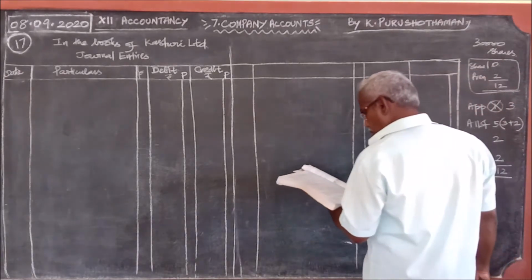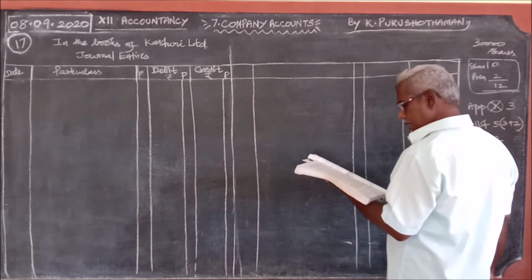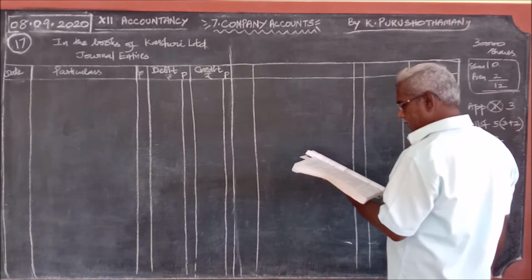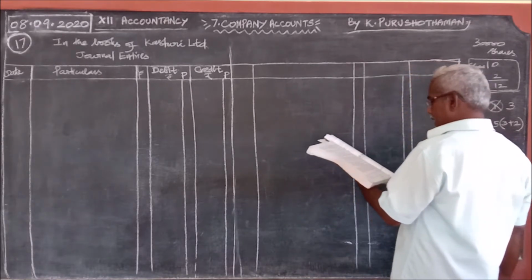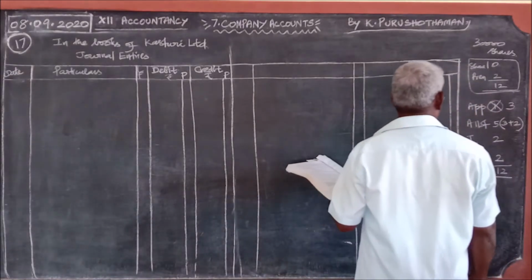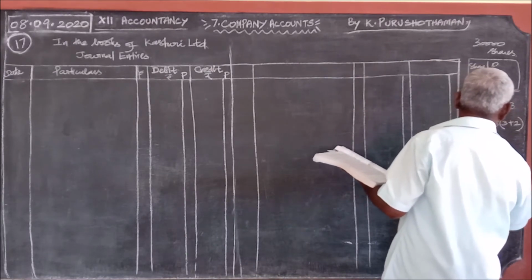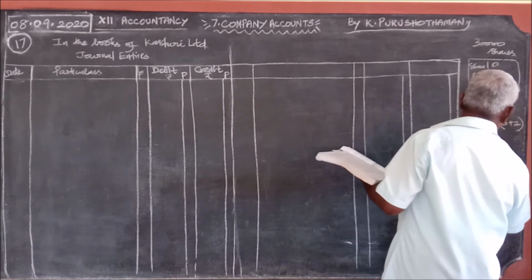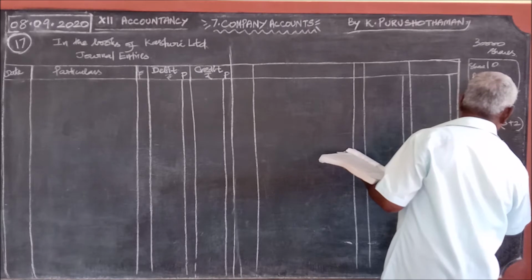And what happens? Subin, a shareholder, failed to pay the first and final call.